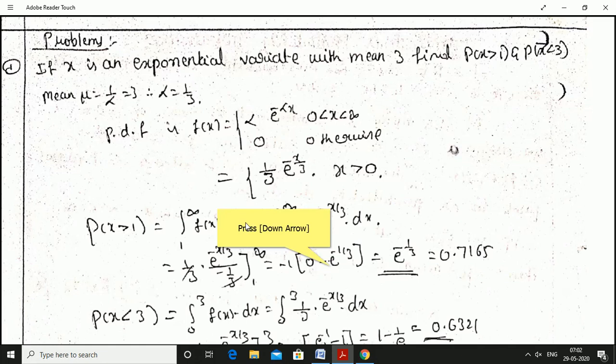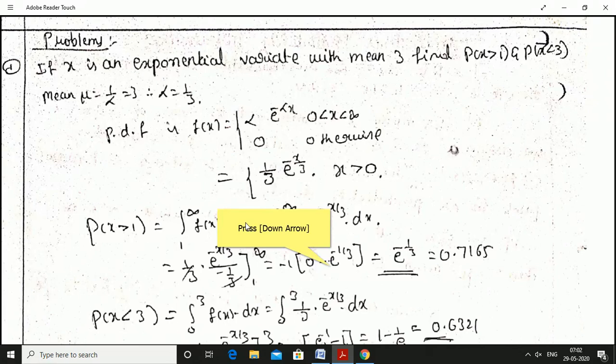In the examination, particularly, exponential distribution. If x is an exponential variate with mean 3, find probability of x greater than 1 and probability of x less than 3. They have given x is an exponential variate with mean 3. For the exponential distribution, mean value is equal to 1 by alpha. They have given 1 by alpha is equal to 3, or alpha is equal to 1 by 3.